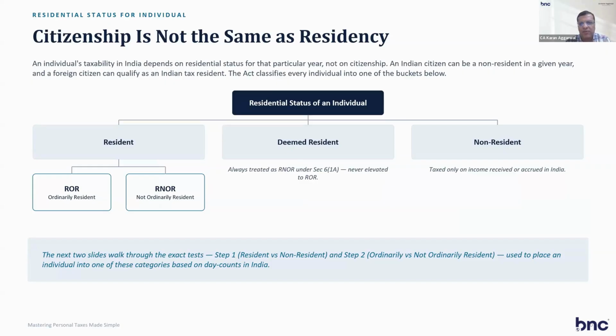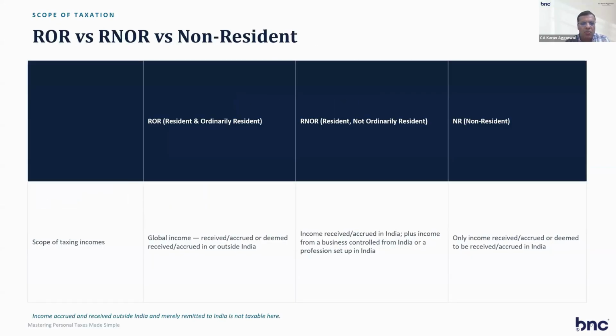The Act qualifies every individual into one of the buckets below. Residential status can be resident, deemed resident, and non-resident, and a resident can be an ordinary resident or not ordinary resident. So, why do we need to know the concept of resident, deemed resident, and non-resident? Because for a resident, all the global income, whether received, accrued, or deemed to be received or accrued in or outside India, is taxable by India.